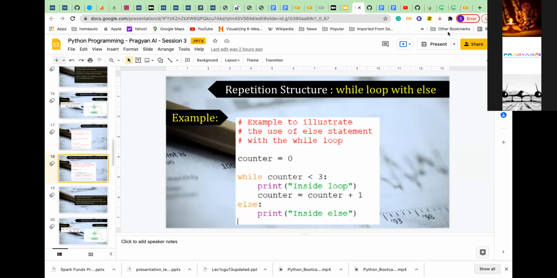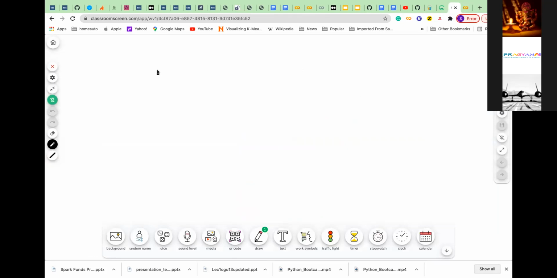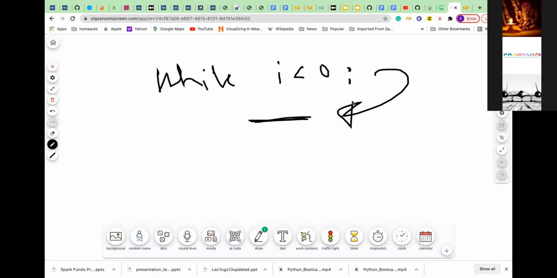Sometimes, for example, you have written something like while i is some condition, and then you say I'm trying to do this activity. But what happens while debugging is that you don't know whether this has executed or not.